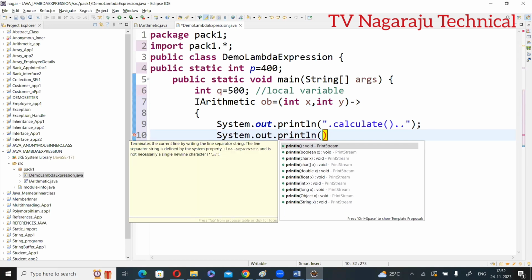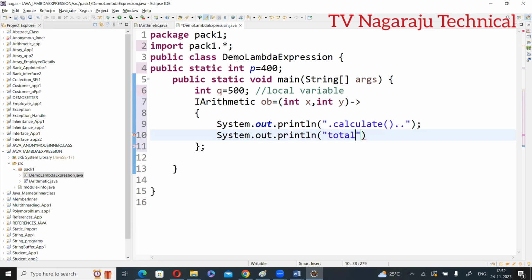System.out.println what you want. For example, you want total. Whatever you want. For example, x plus y. Directly write the logic. There is no method name. By taking these two parameters, here what I am doing? I am doing the addition of two values.